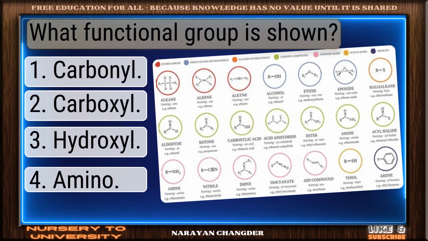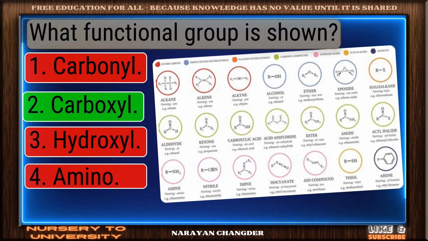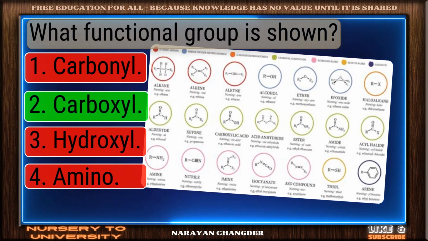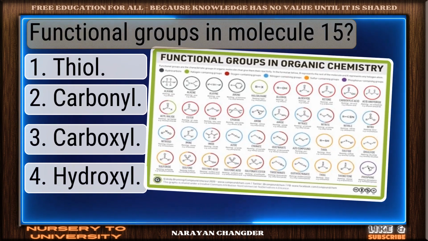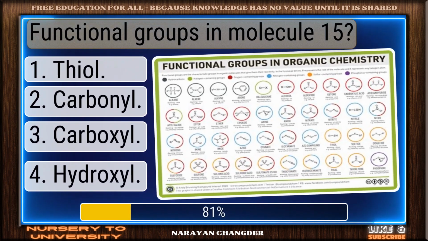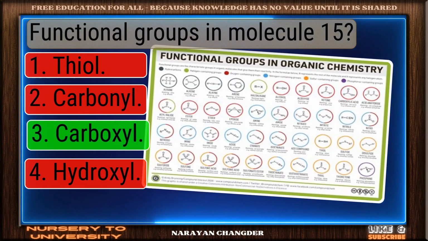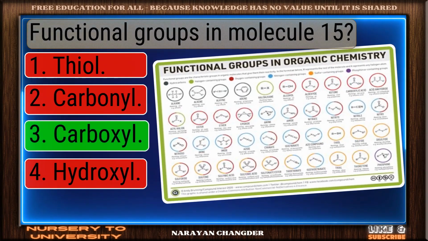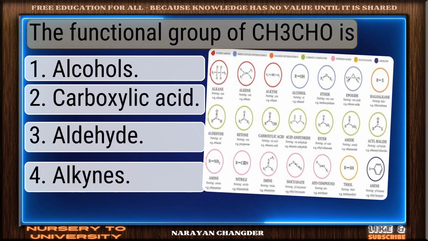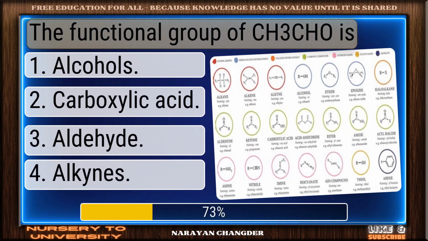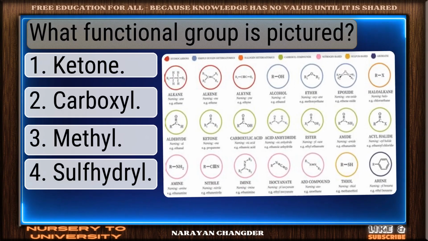What functional group is shown? Correct response. Carboxyl is the most accurate answer. Functional groups in molecule 15. Clear logic. Your choice, carboxyl, is sound and 100% true. The functional group of CH3-CHO is. You chose aldehyde, and it is correct.